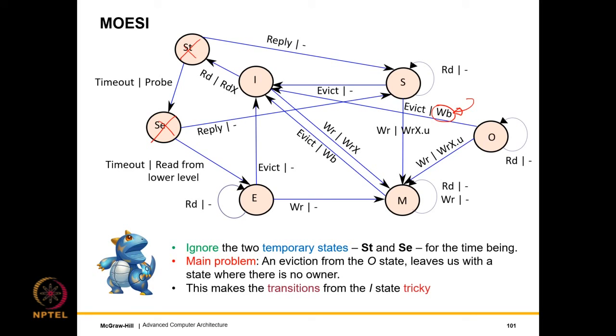And of course, we can have smart versions of the protocol which can actually, once a block reaches the O state, lazily or opportunistically write it back to the lower level whenever the lower level is free. Alright, so that can be done. But in any case, when we are evicting in the O state, we need to ensure that the block is reflecting in the lower level, because the O state possibly contains modified data, right?